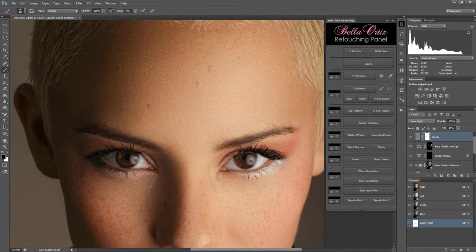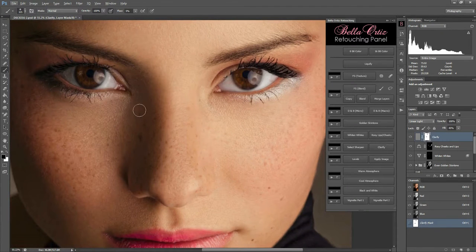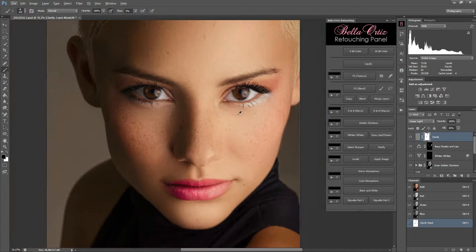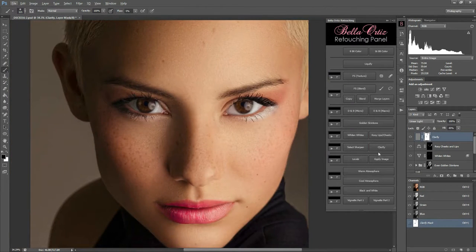One thing you may not want to clarify is the eye wrinkles. When I'm finished, the result is subtle, but perfect for me. Now I'll move on to the Select Sharpen.